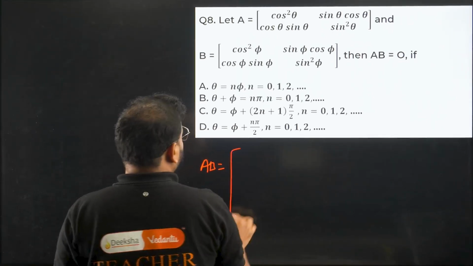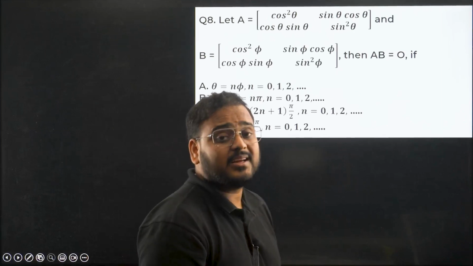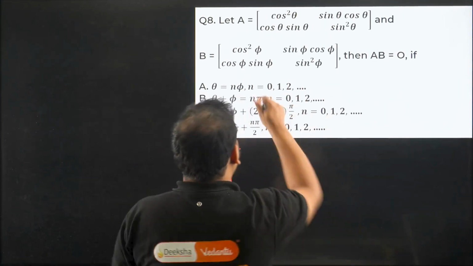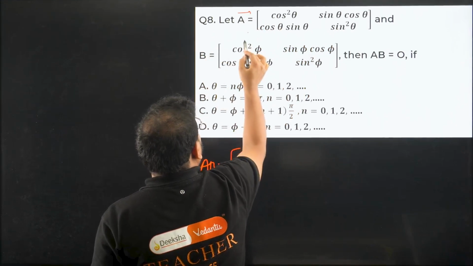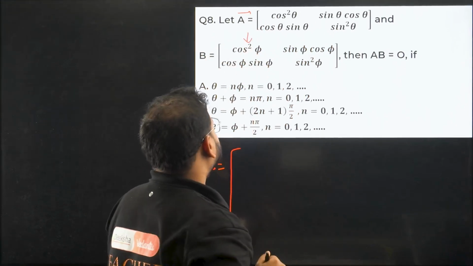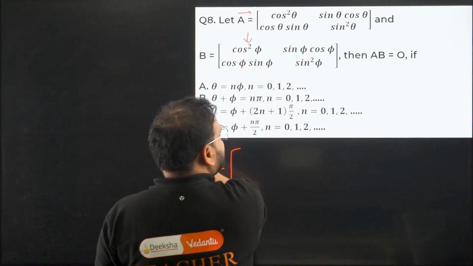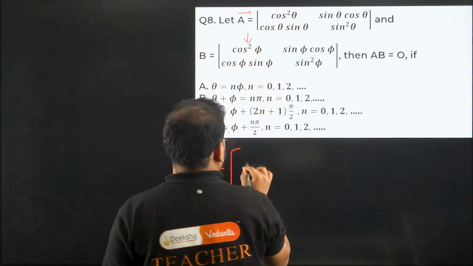So AB I'm going to do. How do you multiply anything? Row to column. First row over here, please check: cos squared theta, sin theta cos theta, and over here, column, right? Row to column. Okay. So what do I get? I get here cos squared theta times cos phi.